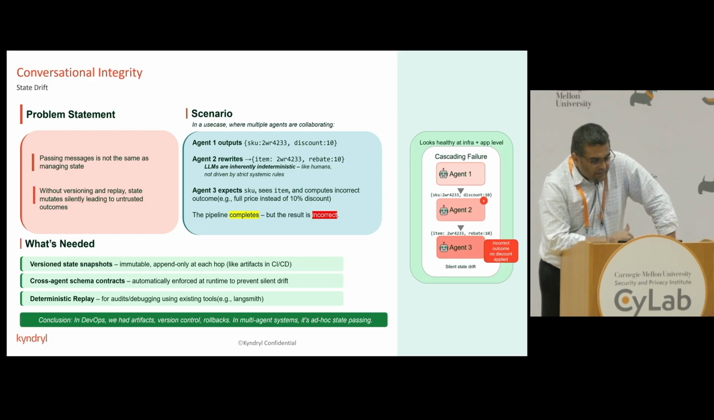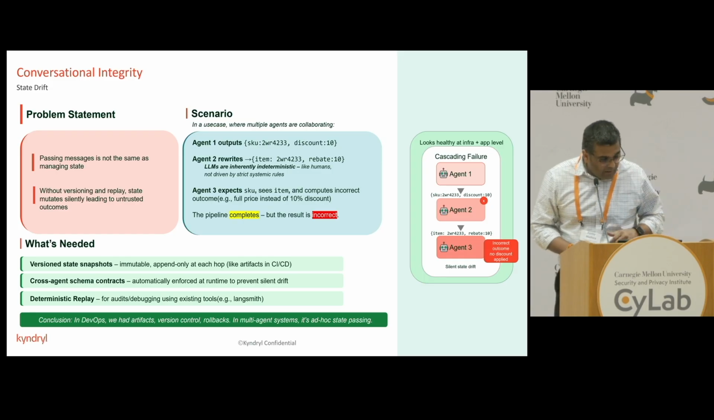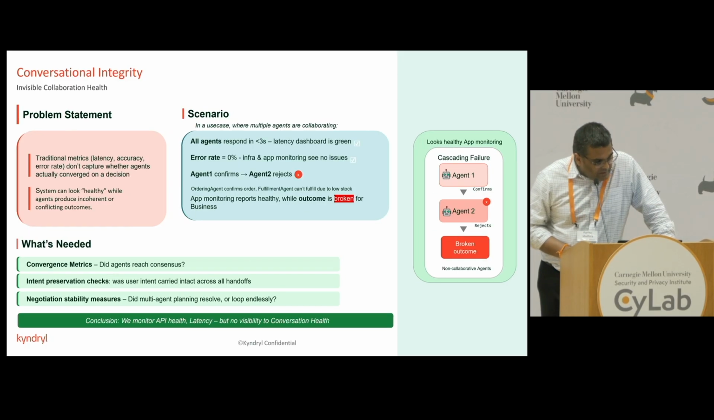Due to that nature, in this specific scenario, we found that agent one writes the output as SKU, and the discount is 10% for that item. The second agent takes the data and processes it, but outputs item instead of SKU. As a result, that modified state goes to the third agent, which sees an item while it expects the SKU, and it fails at that point. The discount is not applied because it did not see SKU over there. So that's one problem.